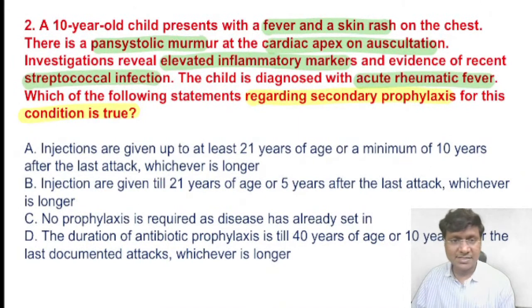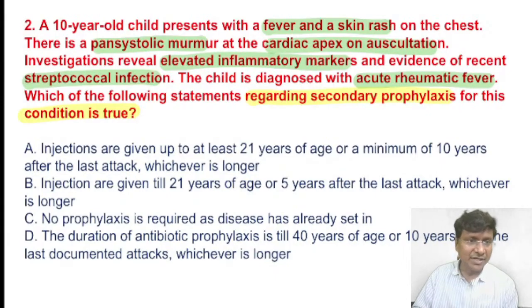Now, I'll just crack this question. You see this patient, what category of patient does he come under? Actually, we categorize the patients of rheumatic fever into rheumatic fever without carditis, then rheumatic fever with carditis with persistent valvular disease, and carditis without residual valvular disease.